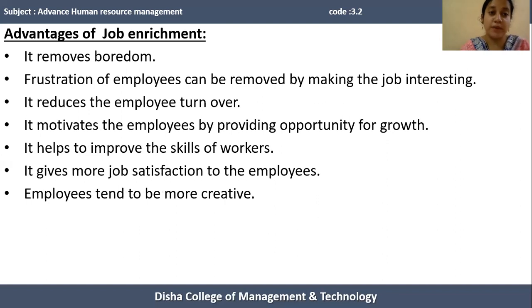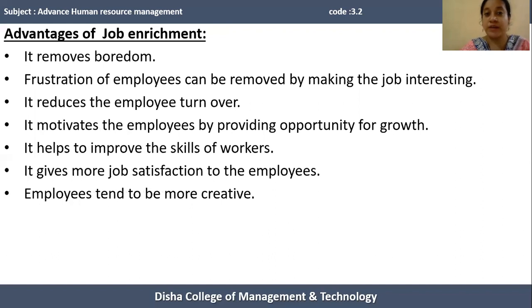Next comes the advantages of job enrichment. Job enrichment also has some advantages. What are the advantages of job enrichment? Let me tell you one by one in detail. First one is that it removes boredom. Generally, job enrichment removes some level of boredom by performing different tasks. Frustration of employees can be removed by making the job interesting.